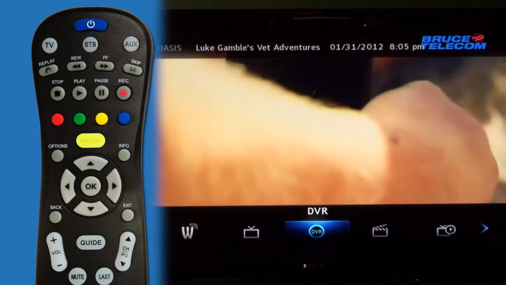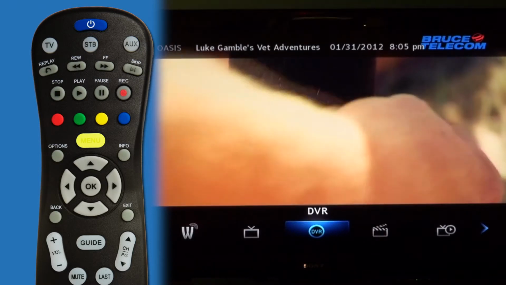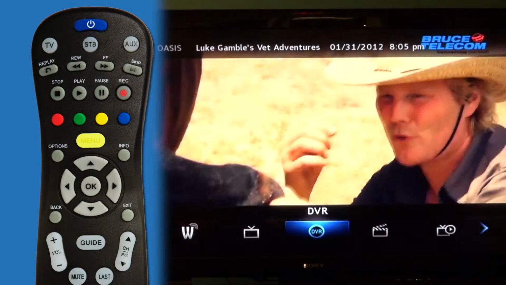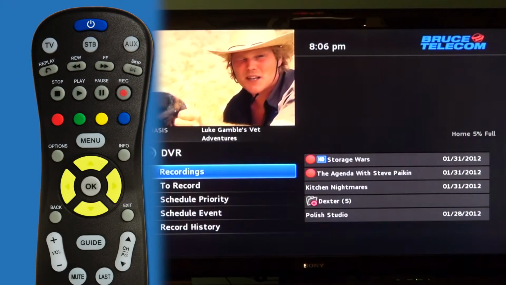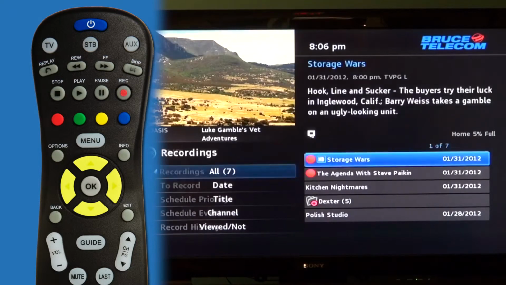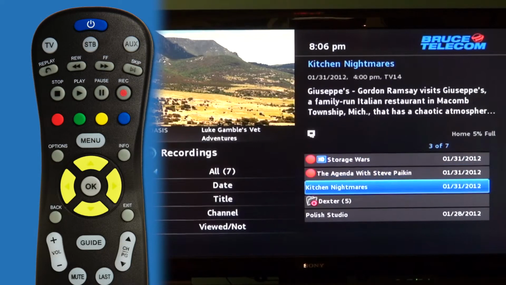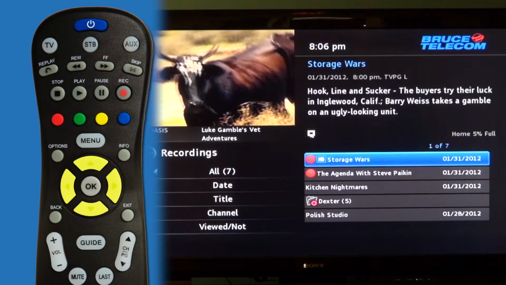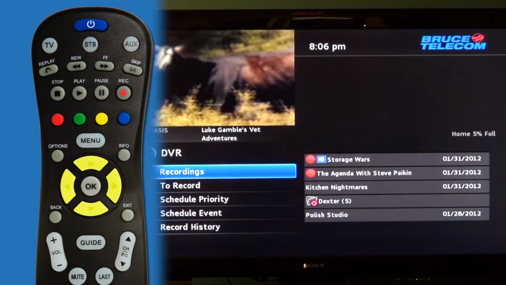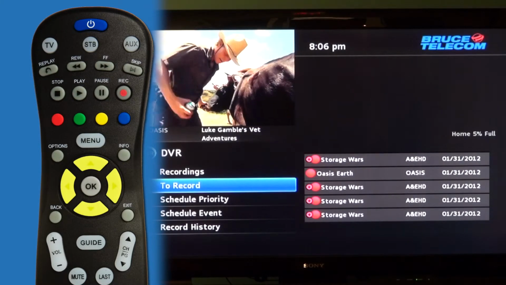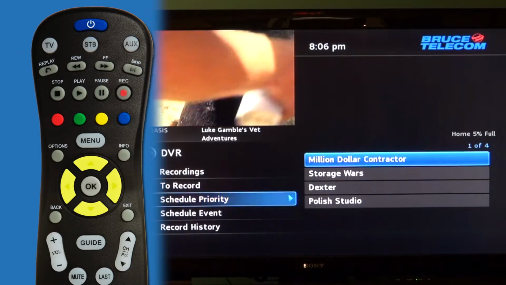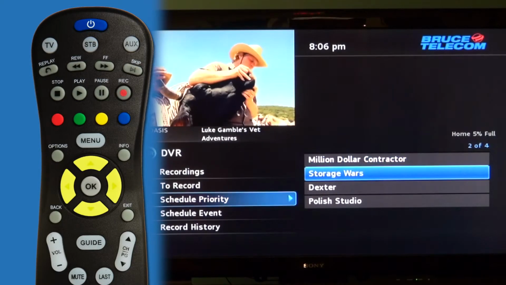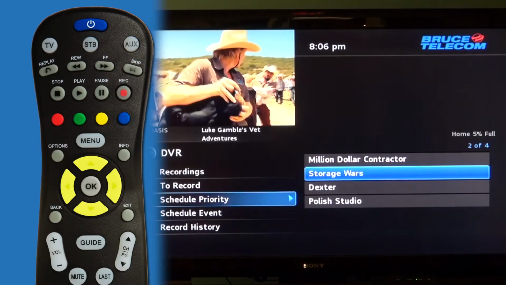To view your recordings and shows lined up to record, go to Menu and select DVR. The Recordings shows all the shows that have been recorded. The To Record shows future recordings. The Schedule Priority allows you to select the priority of the shows.